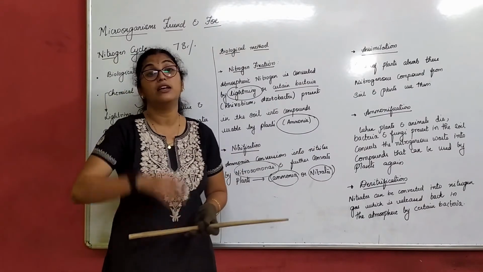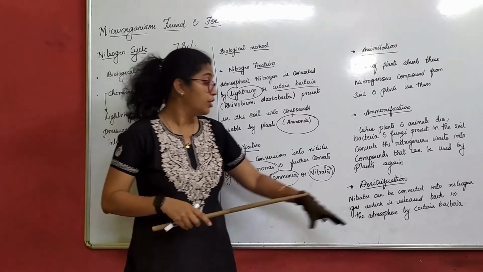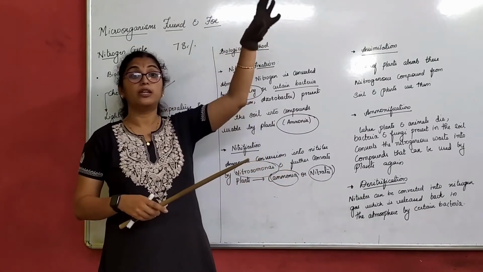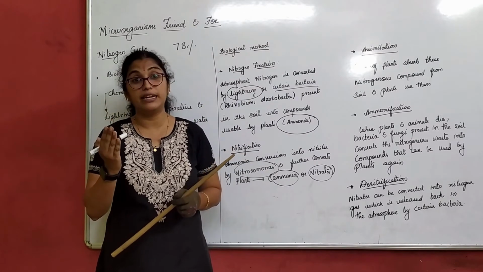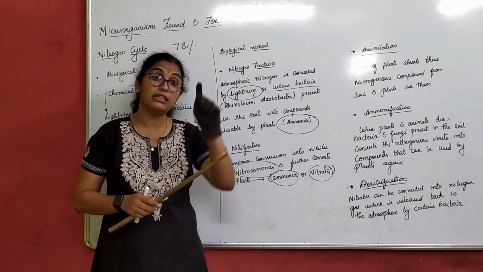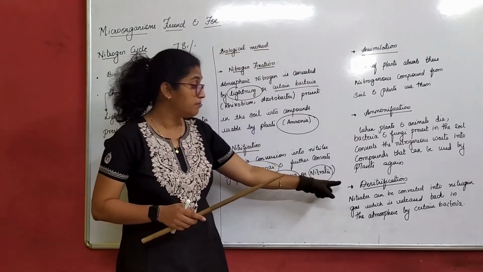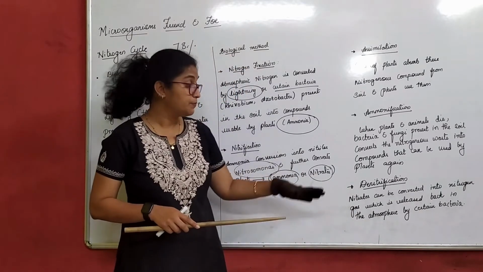Nitrogen fixing means from the atmosphere it will be fixed in the soil in a consumable form. From the soil it will be sent back to the atmosphere. But in what form does it have to be sent? In the form of ammonia? No. It has to be sent in the form of nitrogen which is present in the atmosphere. That is done by denitrifying bacteria.